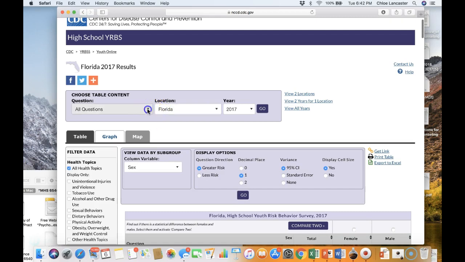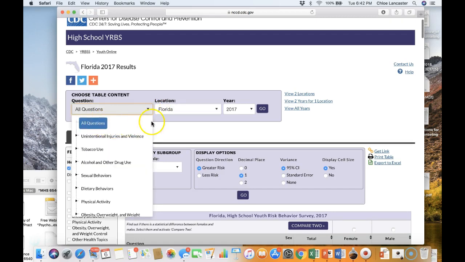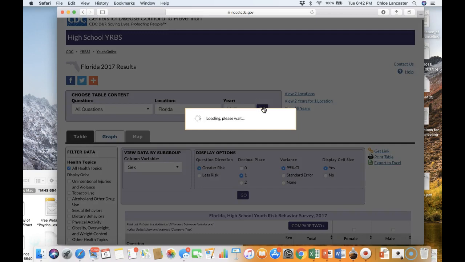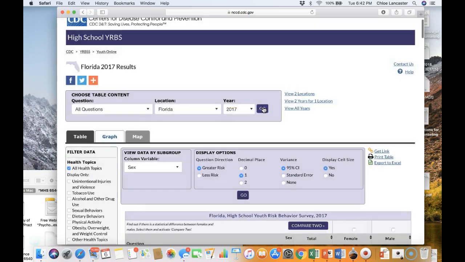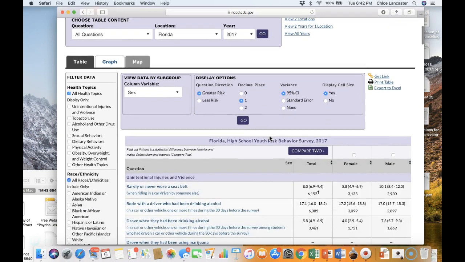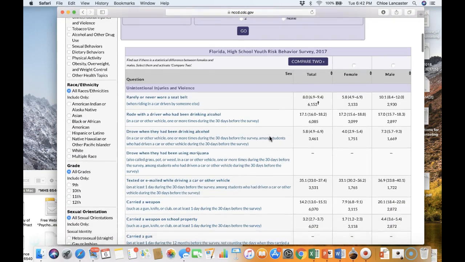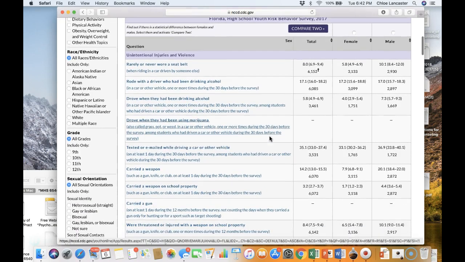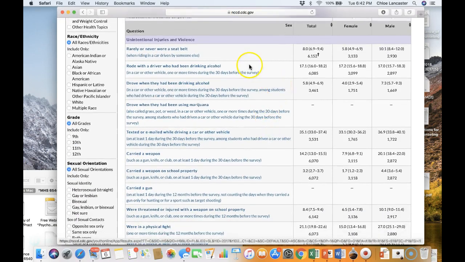So the first thing we're going to do is look at all questions. And you always have to click go, otherwise nothing's going to happen. I have to remind myself to do that. You can see there are multiple questions and multiple items, and it tells you the question and then the percentage of students who engaged in this particular activity.